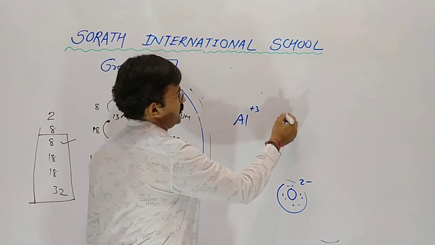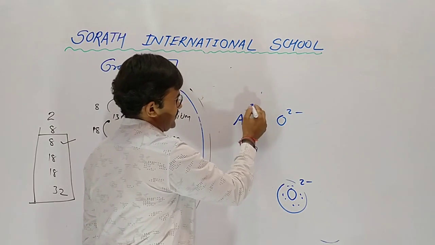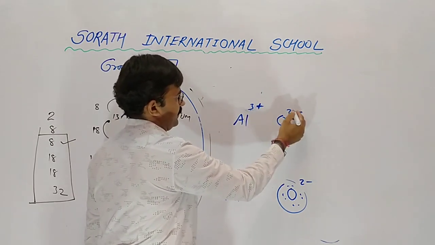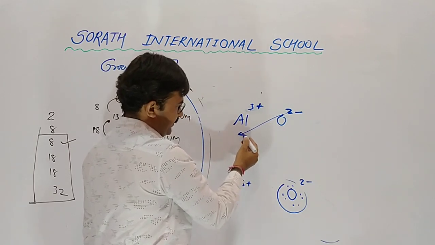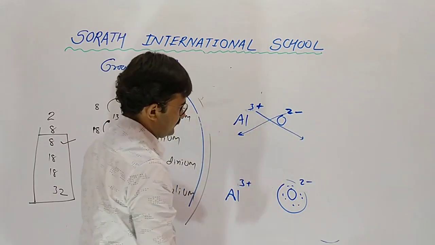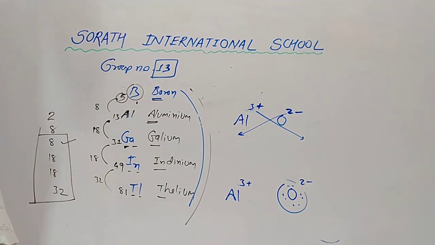So here we have to follow the cross multiplication rule. Yes, 2 should be multiplied with aluminium, 3 with oxygen.